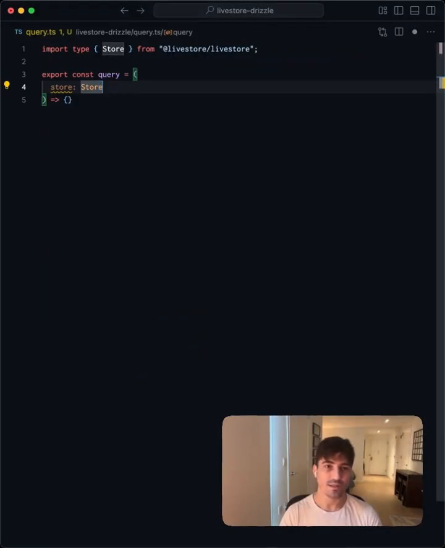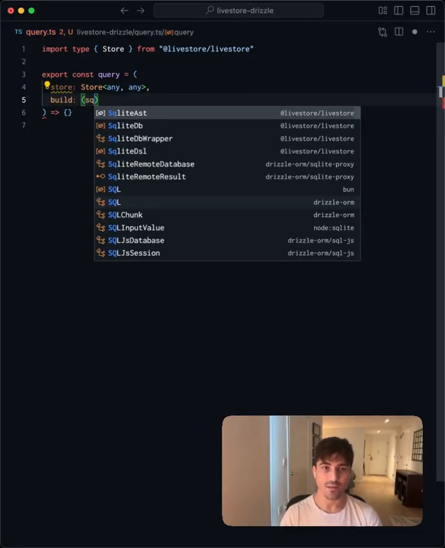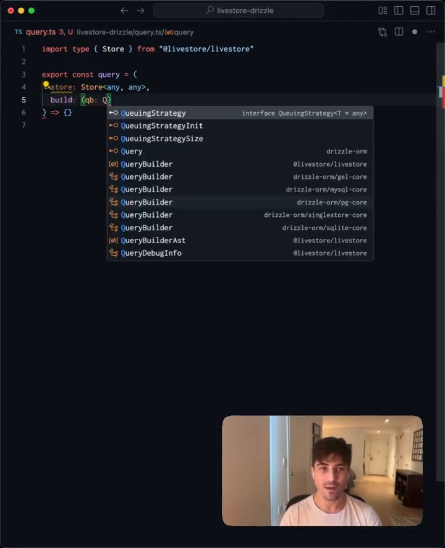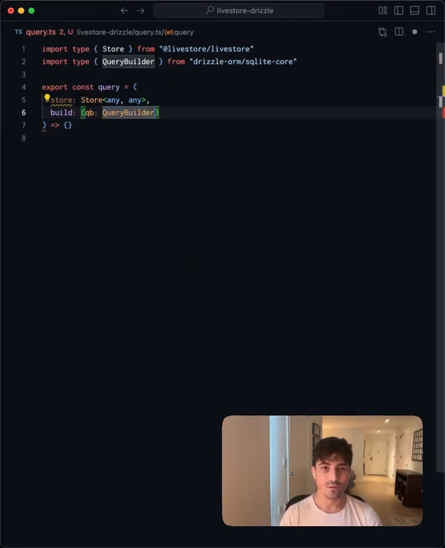Why don't we just set these to any? And then we're going to want to pass in the build function. So this will take in the QB, a query builder from Drizzle SQLite core. And this should return some type that we're going to need to infer.